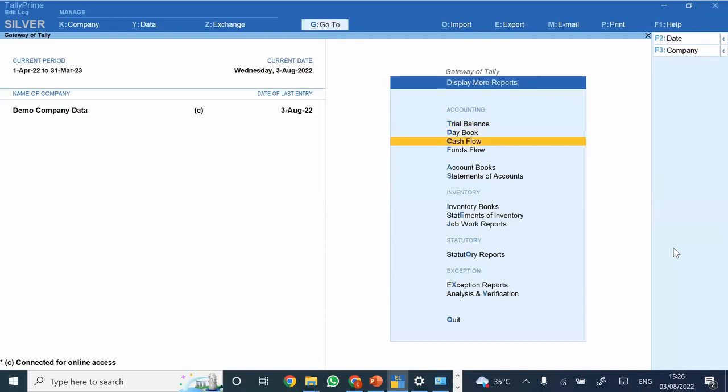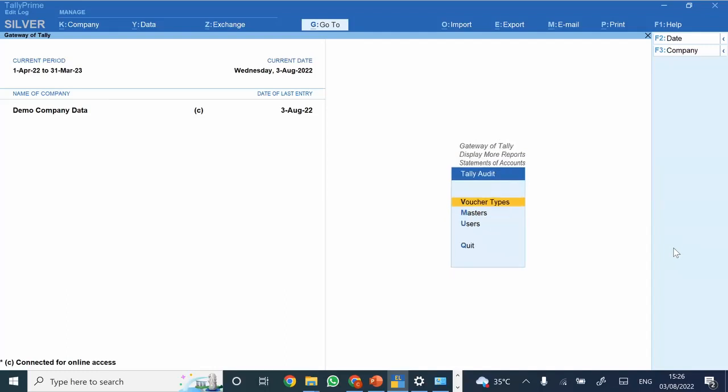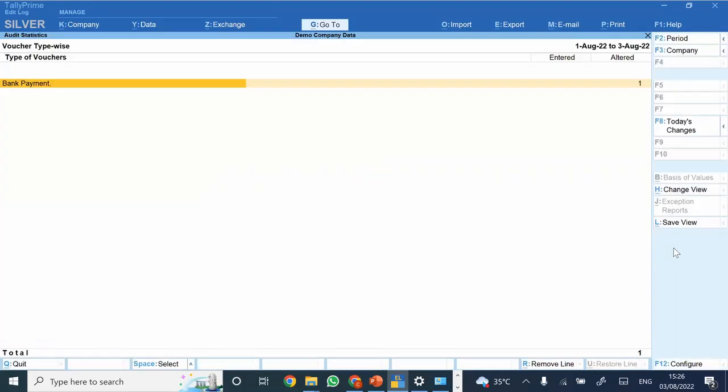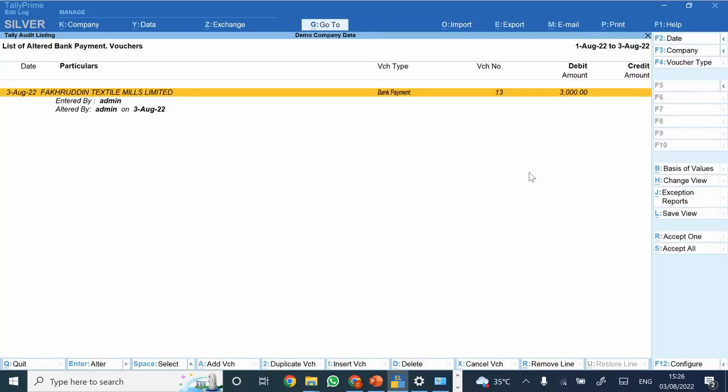However, I have modified the same now. So once I have modified the same, I'm again going to statement of accounts, Tally Audit, voucher types, 1st August to 3rd of August. So here see, it is currently displaying that one transaction is altered, which I need to again verify, as the transaction was previously verified by me and accepted. However, after I accepted and verified, it is again altered. So it is displaying to me. And it would even be displaying, see, entered by admin, altered by admin on 3rd August. So who originally entered the same and who altered the same. So post that, again I can just select the same and accept this.